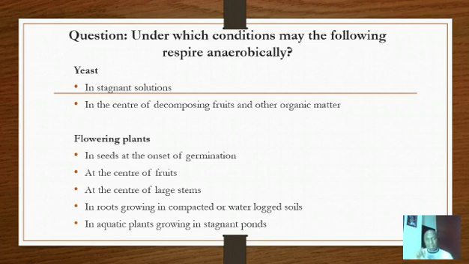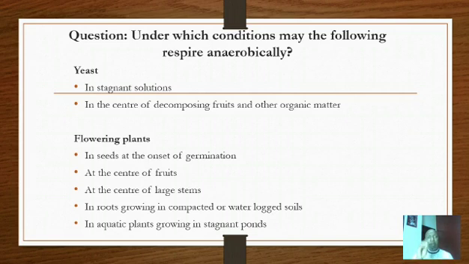That particular part, it means anaerobic respiration has taken place, leading to formation of alcohol. That is why we say it occurs in the center of those decomposing fruits. That is why I've said the fruit that has become too ripe and is beginning to decompose, and even in the center of organic matter. Then in flowering plants, where do we have anaerobic respiration? Remember, it occurs in absence of oxygen.